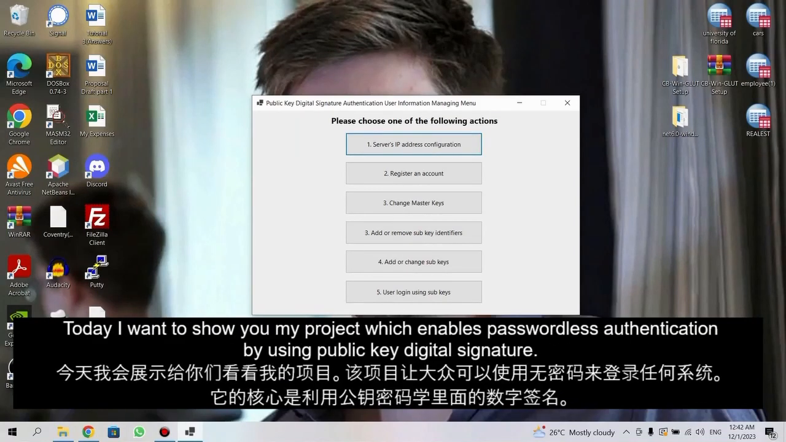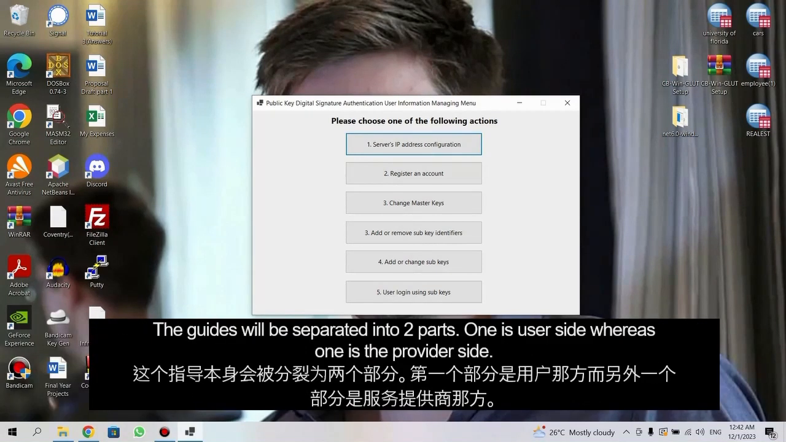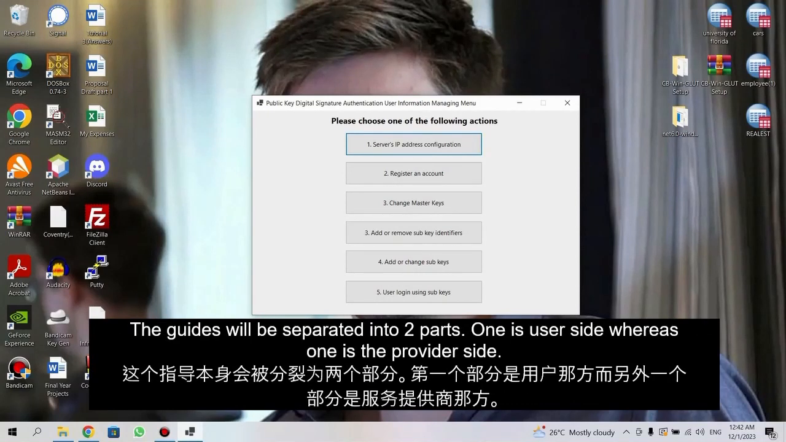Today, I want to show you my project which enables passwordless login by using public key digital signature. The guides will be separated into two parts. One is the user part, one is the provider or developer side.